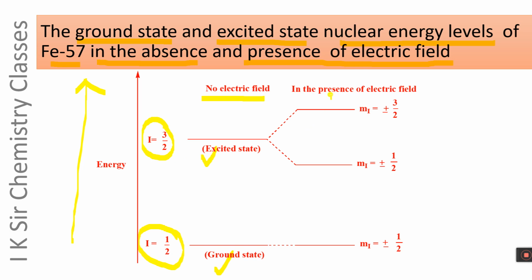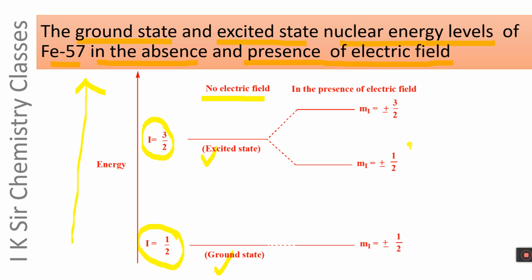But in the presence of electric field, the I equals 3/2 level has 4 spin orientations: mI equals plus 3/2, plus 1/2, minus 1/2, and minus 3/2.